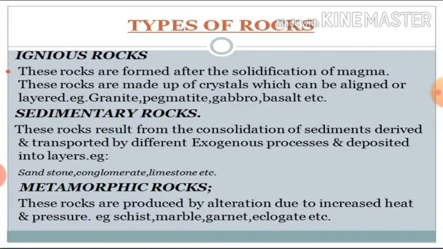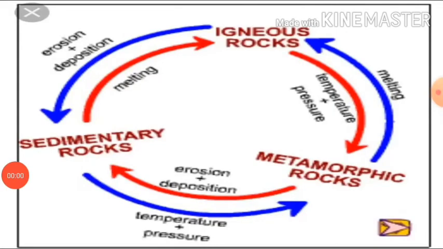It means foliated, then non-foliated, and after that banding. Materials of different groups in alternating thick and thin layers appearing in dark and light shades in metamorphic rocks are called banded rocks. Now the next slide is the rock cycle.